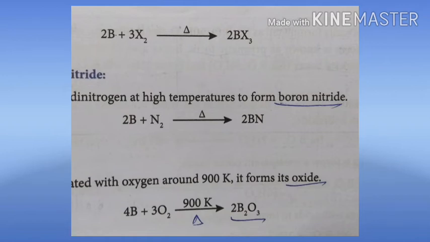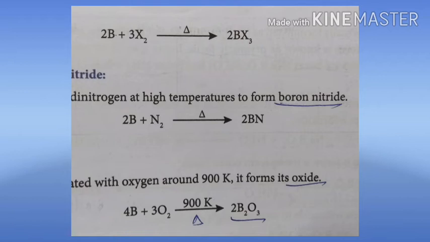See the picture. Next one is the formation of boron trihalide. Already you know this is the simplest reaction. Boron reacts with a halogen and forms trihalides like PCl3; here it is BX3. Then boron nitride: boron reacts with nitrogen at high temperature and forms BN, boron nitride.